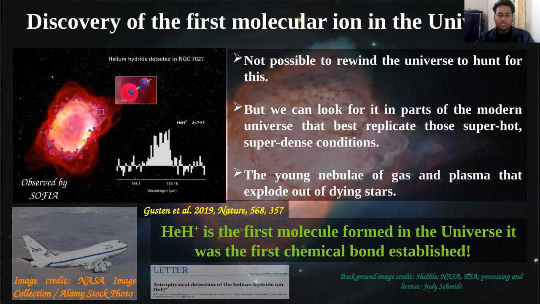And why is it the first molecule in the universe? Because after the Big Bang, when the temperature fell below 4000 Kelvin, due to the high ionization potential of helium, it neutralizes faster than hydrogen, and this neutral helium reacts with a proton to form HeH+, which is the first molecule formed in the universe. About 100 years ago, HeH+ was found in the laboratory, and by Black 1977, it was speculated that it could be in the interstellar medium also.